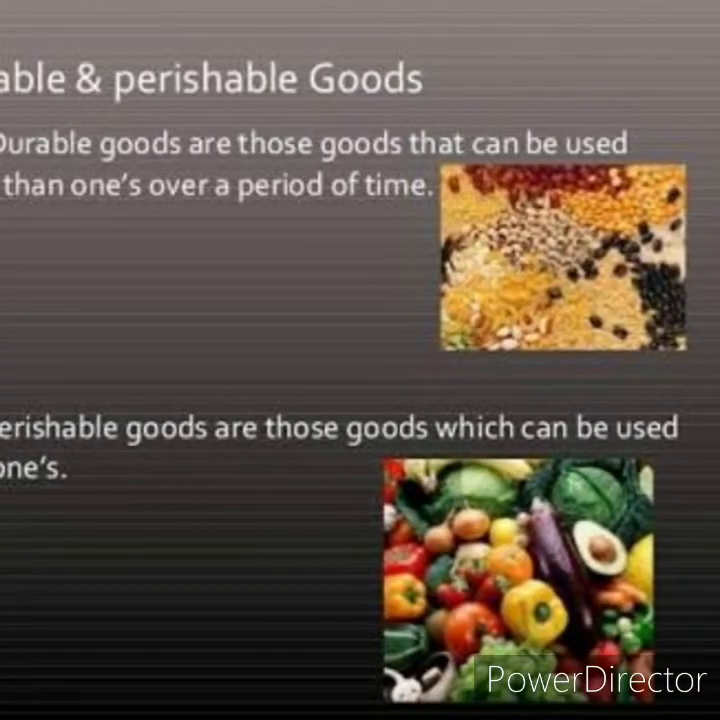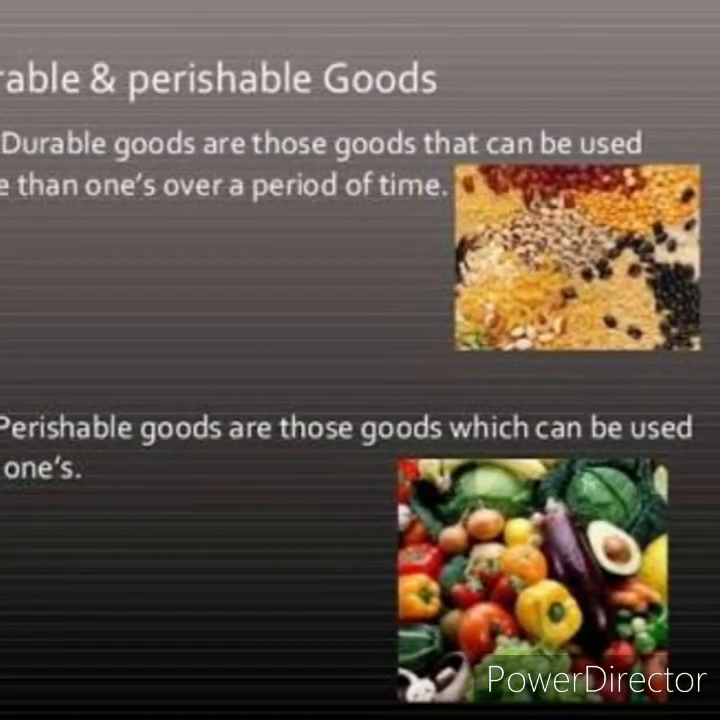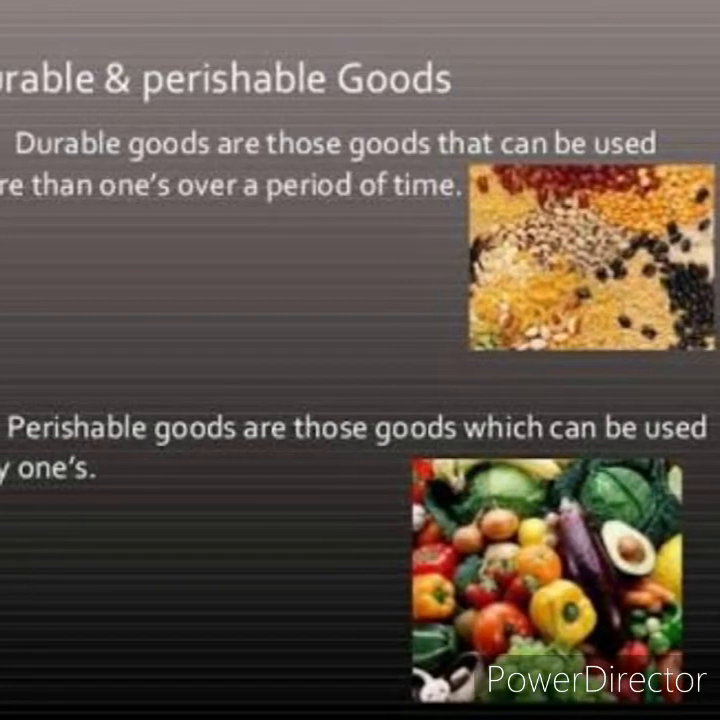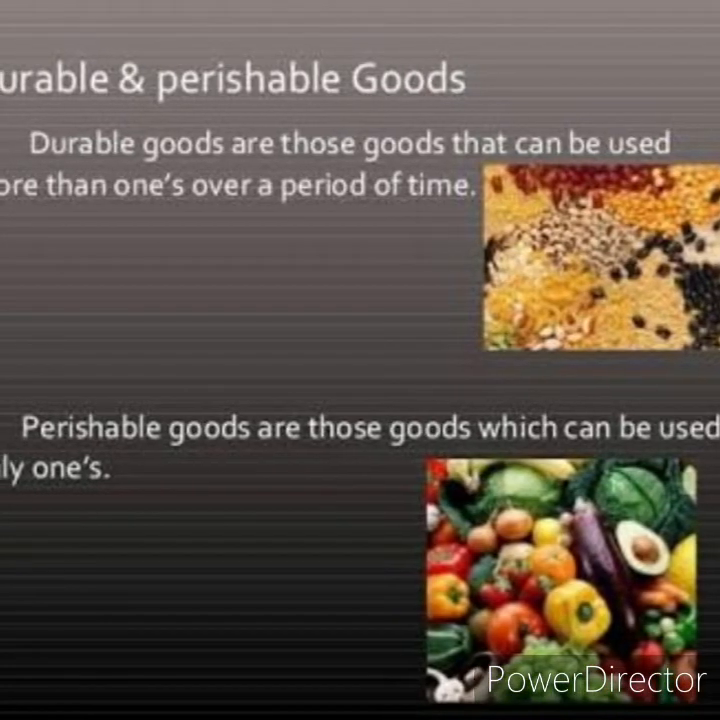Okay, next, perishable goods and durable goods. Perishable goods are short-lived goods. The lifespan is very limited.